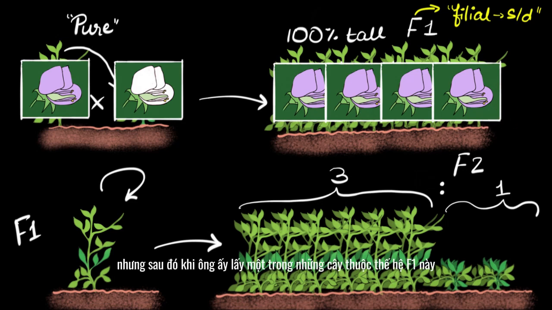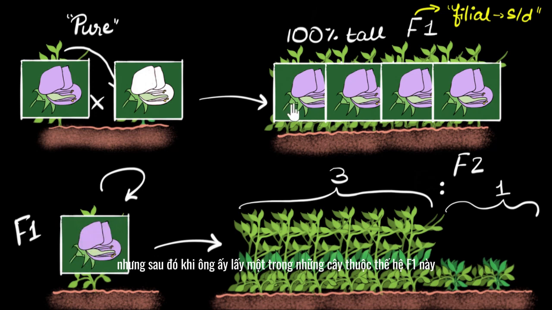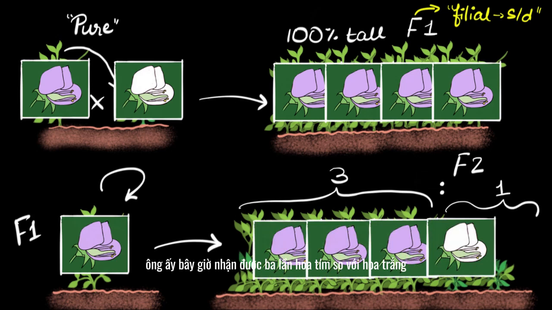But then when he takes one of these F1 generation purple flowers and self-pollinates, guess what he gets? He now gets 3 times as much purple as white. White comes back. It's in the minority, a small amount, but it comes back with the same ratio, 3:1. So what's going on? Why didn't we see the white flower over here, but somehow it comes back in the next generation? What is going on?